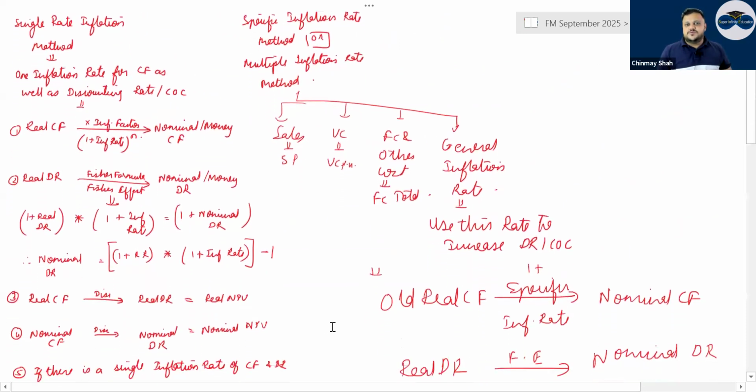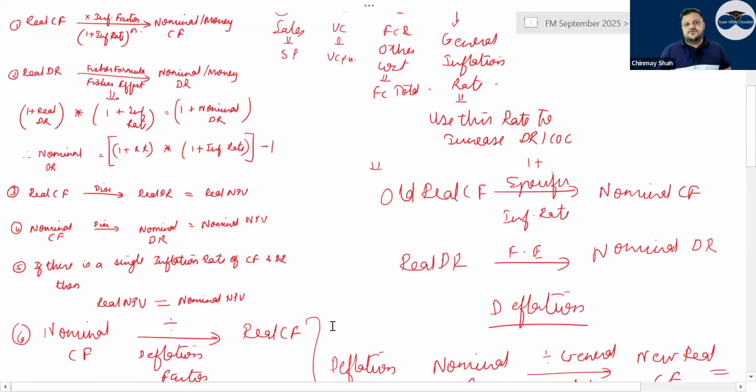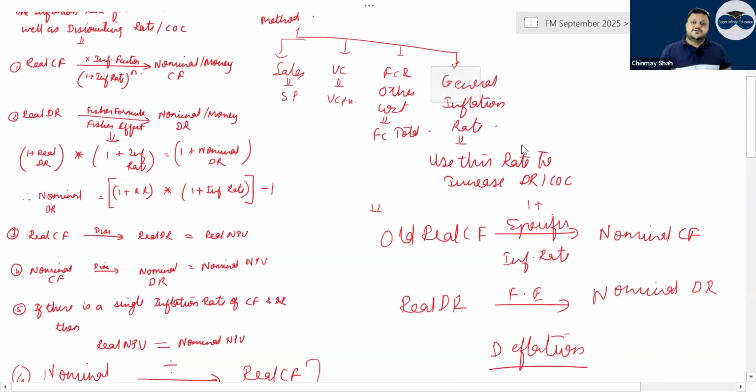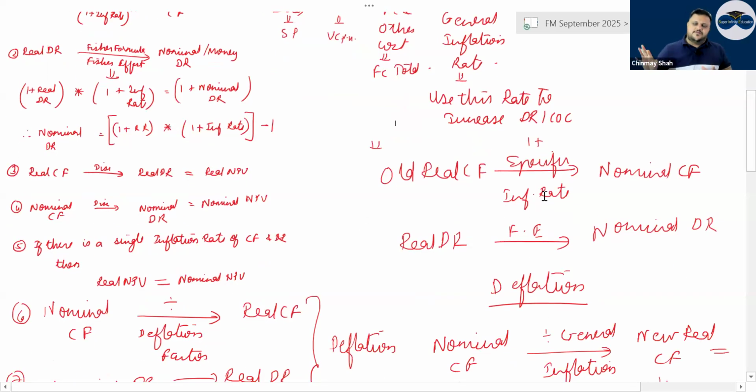Sales, variable cost, fixed cost, and other cost. General inflation rate, right? So for sales, selling price inflation will be given, variable cost inflation will be given, correct? Fixed cost and other cost, fixed cost inflation will be given, correct? And for your discounting rate, you will use the general inflation rate, correct or not? Your old real cash flows, you will increase by the inflation rate, get the nominal cash flow, and use the nominal discounting rate.